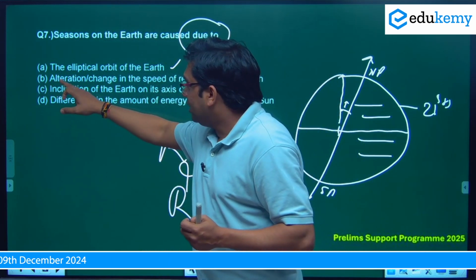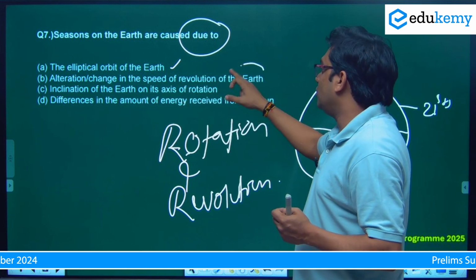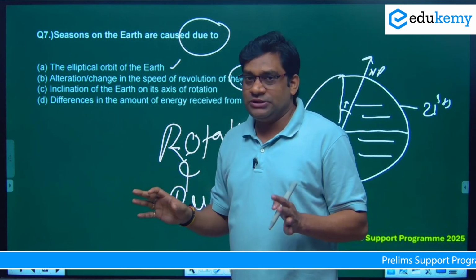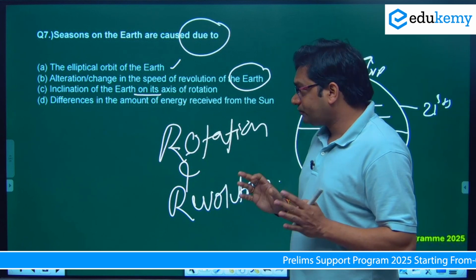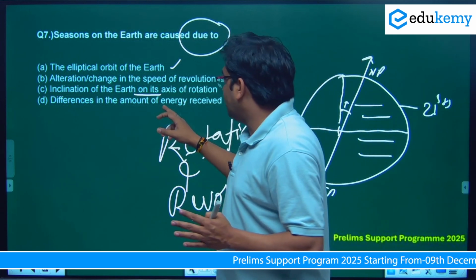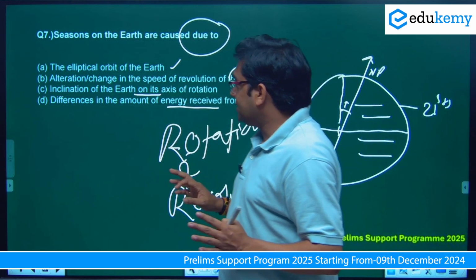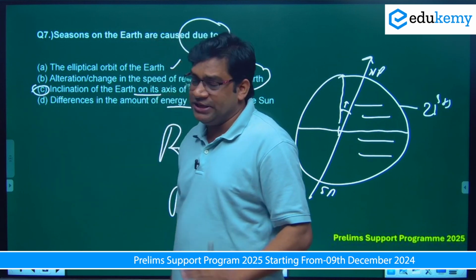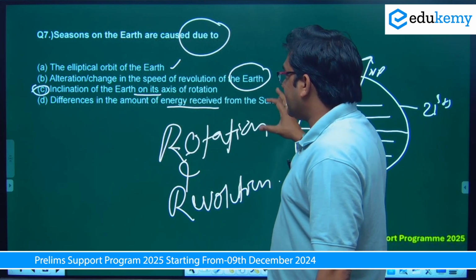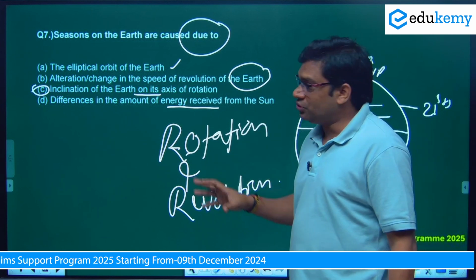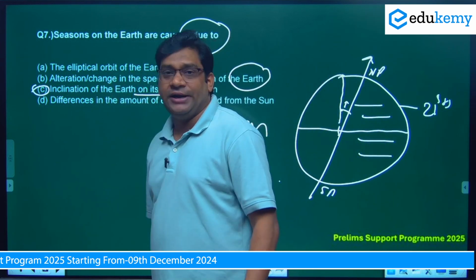Okay, second is alteration or change in the speed of revolution of the earth. Can we say so? No, it's also not. Third, inclination of the earth on its axis of rotation, and difference in the amount of energy received from the sun. So we can say yes, inclination. Option C is the most appropriate answer. Okay, that explains the earth on its axis of rotation. So option C is the correct answer.